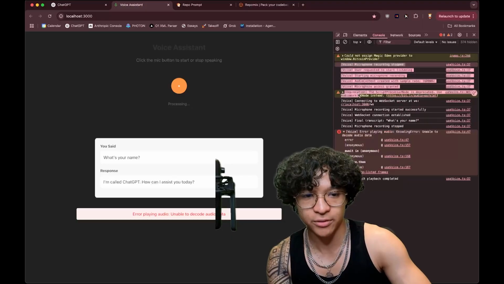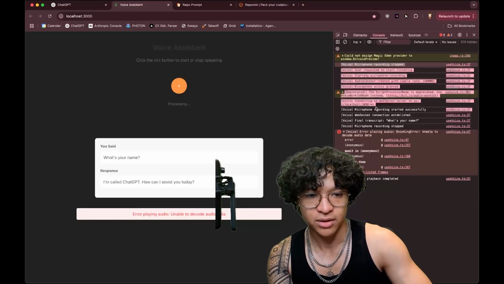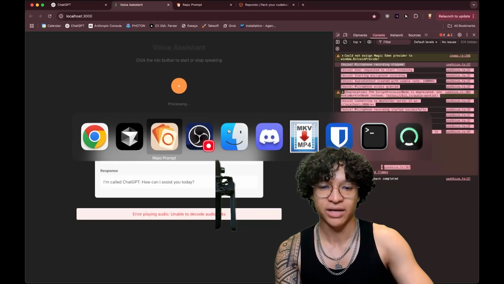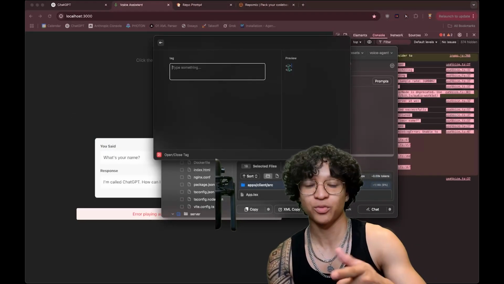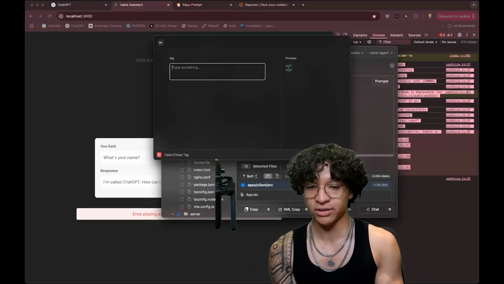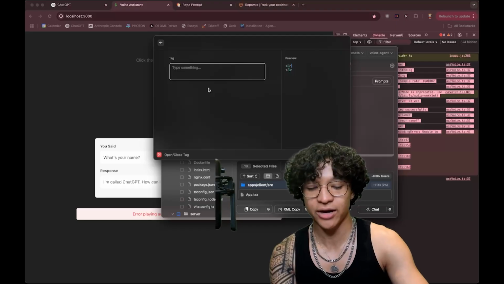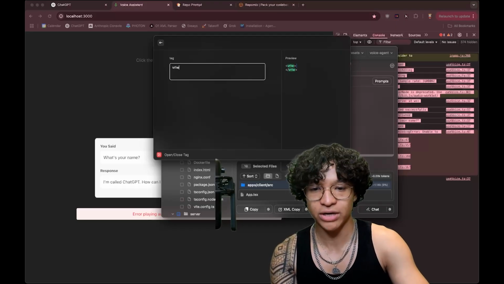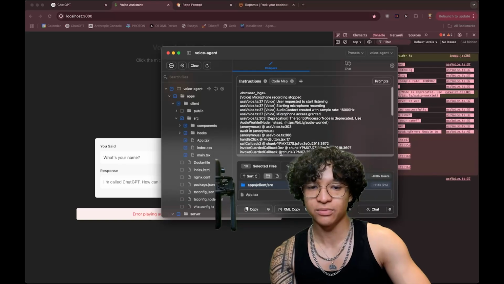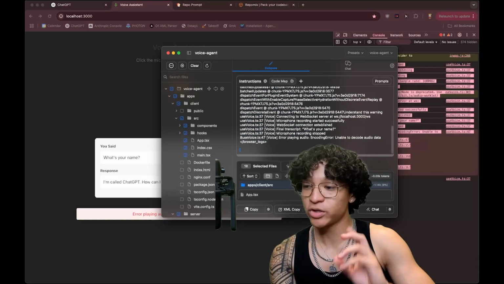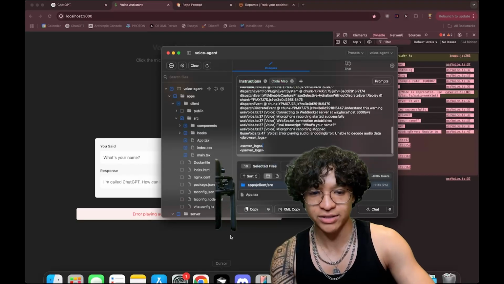So I'm going to copy all of the text from the console, and in repo prompt, I'm going to write that in. I have a hotkey set up with Raycast, which I put in a tweet, which I'll also put in the description. I'm just using this to make XML tags really easy to write. I'm going to write browser logs and paste in the browser logs in here. I'm going to do the same for server logs because we also have server logs I would like O3 to have access to.